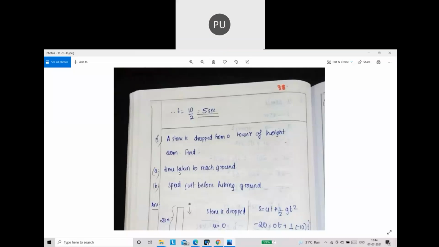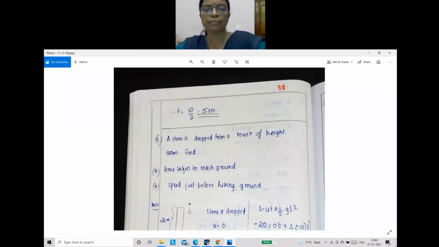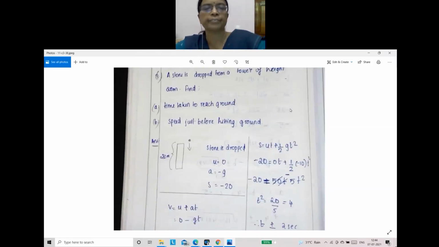Time, which formula? S is equal to UT plus half AT square. Distance is given, dropped from the top of a tower. S is given, so you can use S equal to UT plus half AT square. A take as minus G, minus 9.8, or we can take 10. Okay, 10.